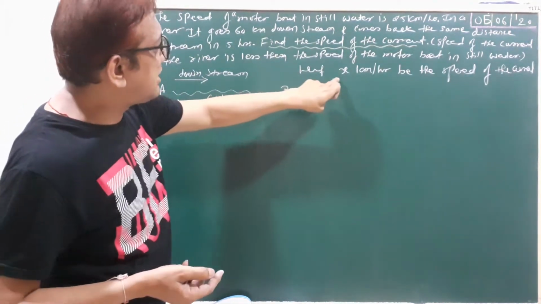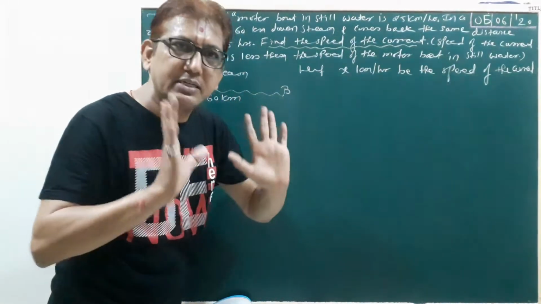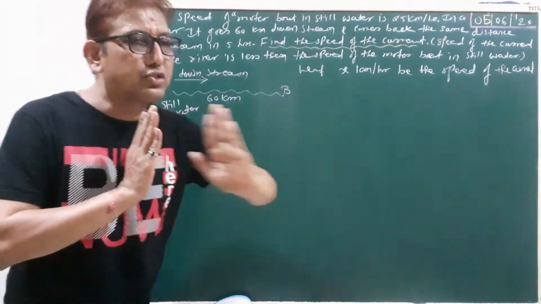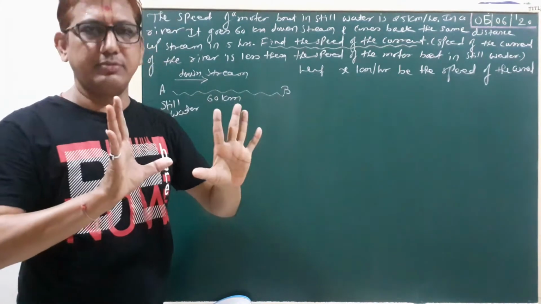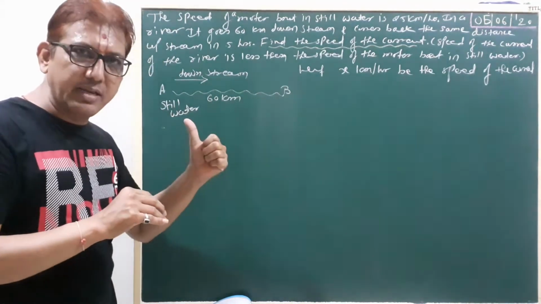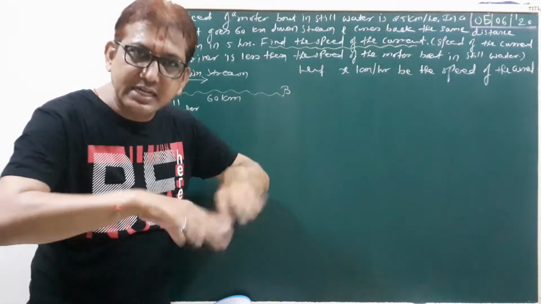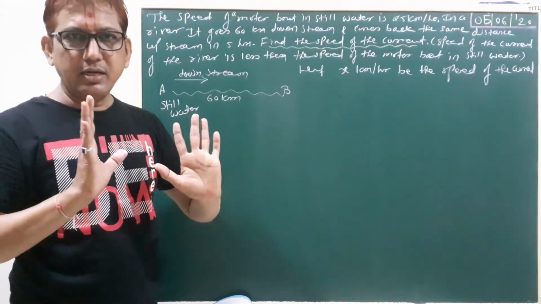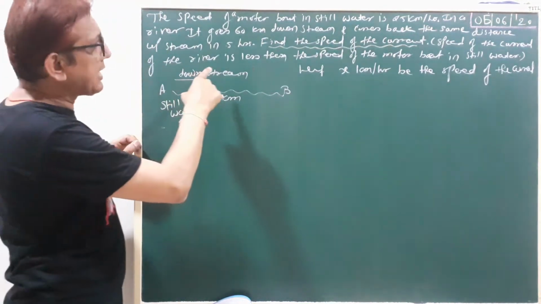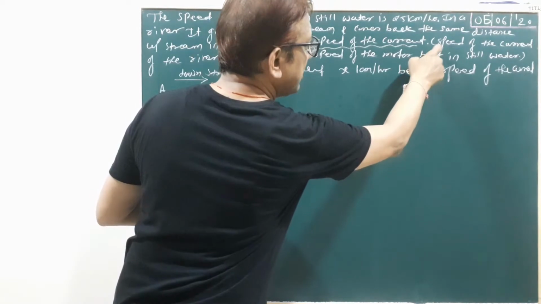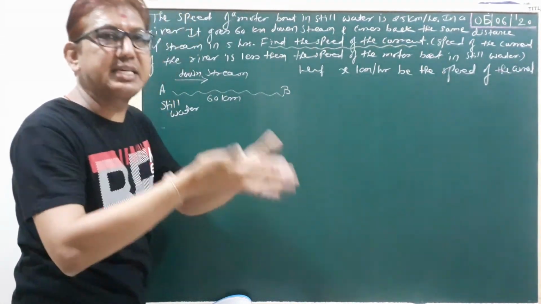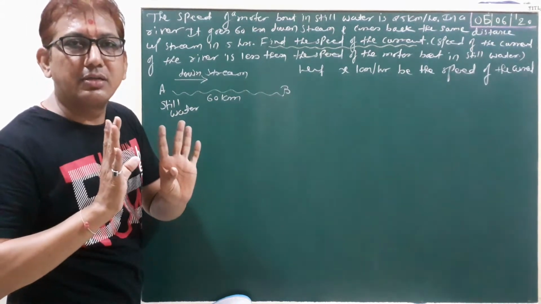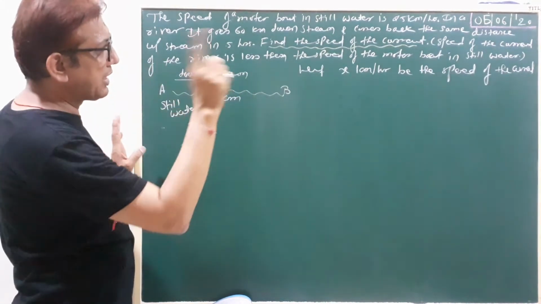Here the speed of the current is x km per hour. When you go downstream, it is x plus some speed; when you go upstream, it is x minus some speed. But here we read the bracket, and then finalize x plus some or x minus some.